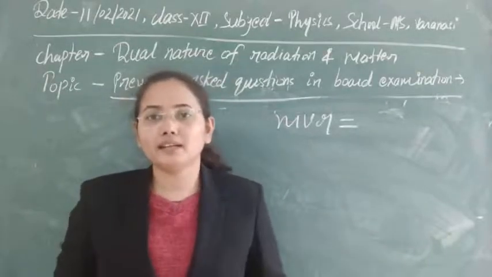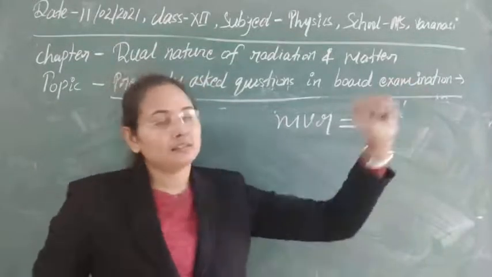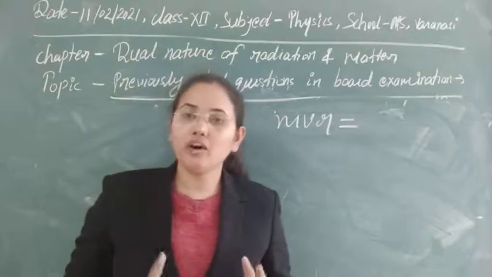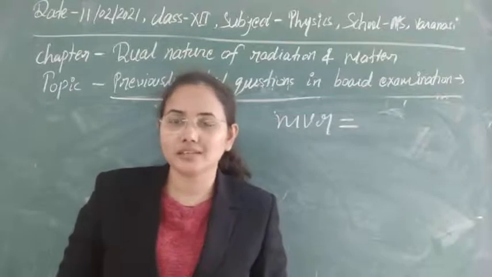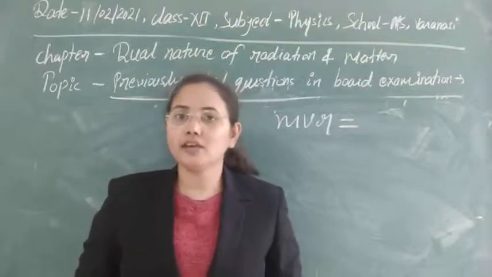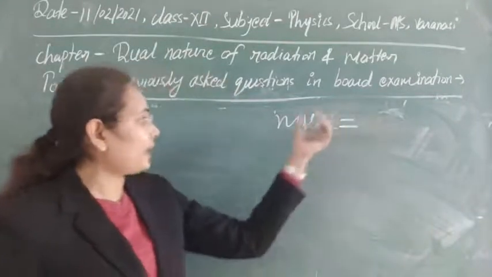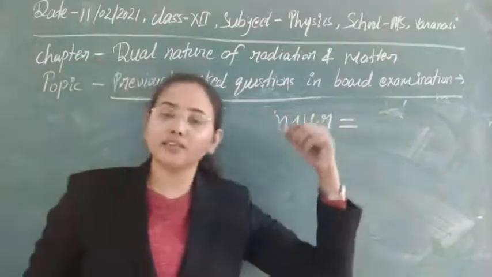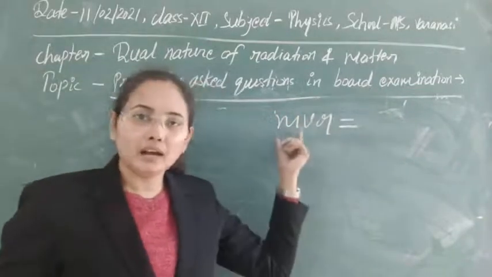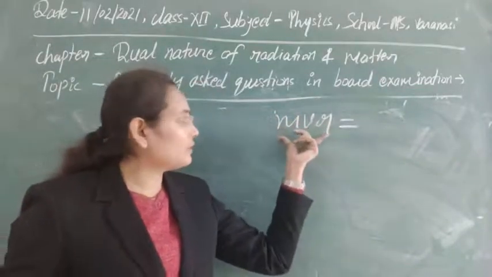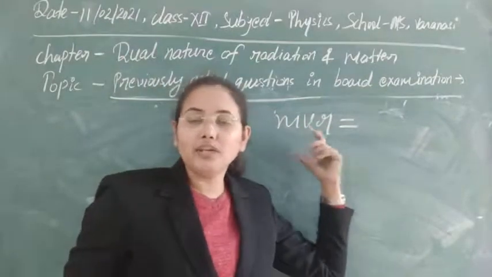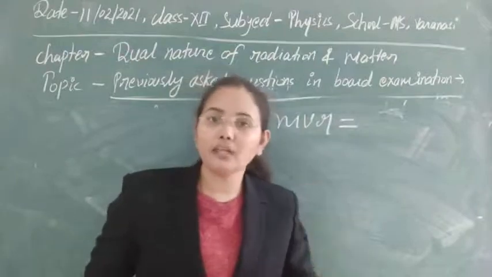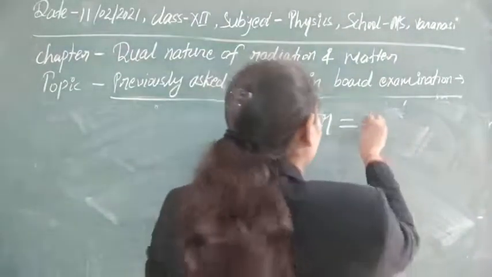He corrected it: electrons revolve only in certain circular orbits, known as stationary orbits. And there is a condition for every stationary orbit: for an electron of mass m moving with some velocity v in a circular orbit of radius r, its angular momentum should be an integral multiple of h upon 2 pi.